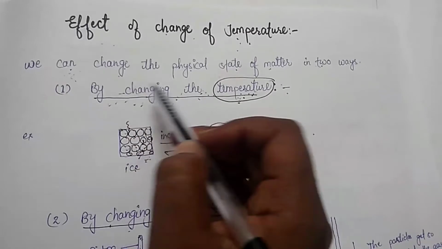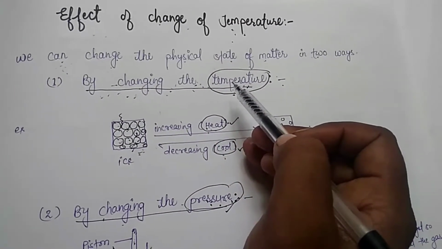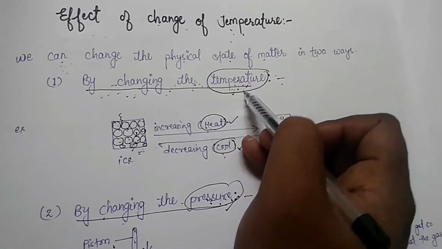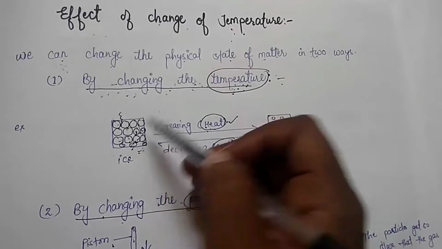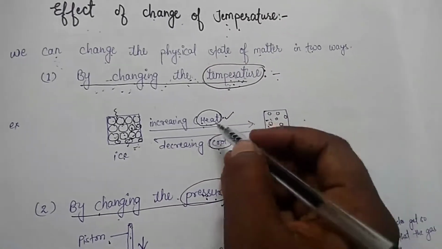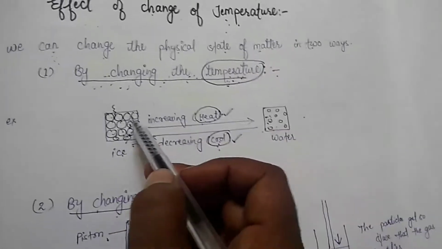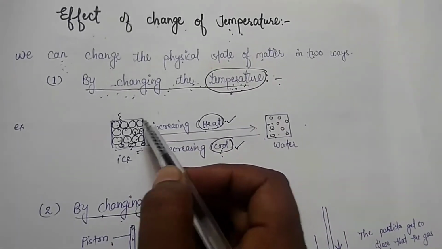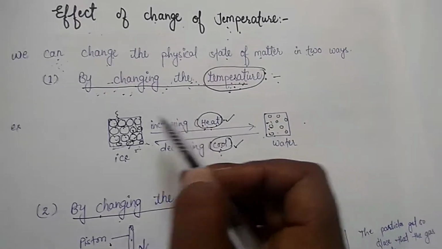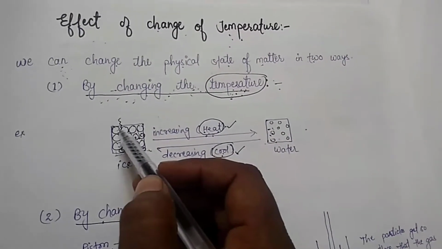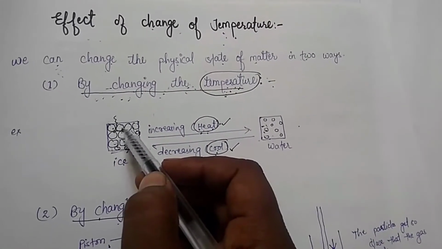Children, when we say that we can change the state of matter by changing the temperature, it means the state of matter can be changed by heating and by cooling. See, this is a form of ice. On heating, children, this heat energy breaks the force of attraction between the particles and makes a space.